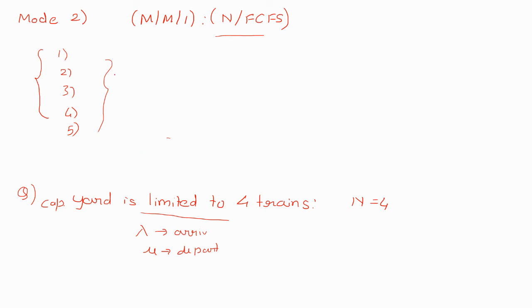After that, in the same PDF, there is model number 2, MM1 with finite capacity and first come first serve, and these 5 formulas have been sent there. Similarly, these problems are there in the book. It is just about the substitution in the formulas.